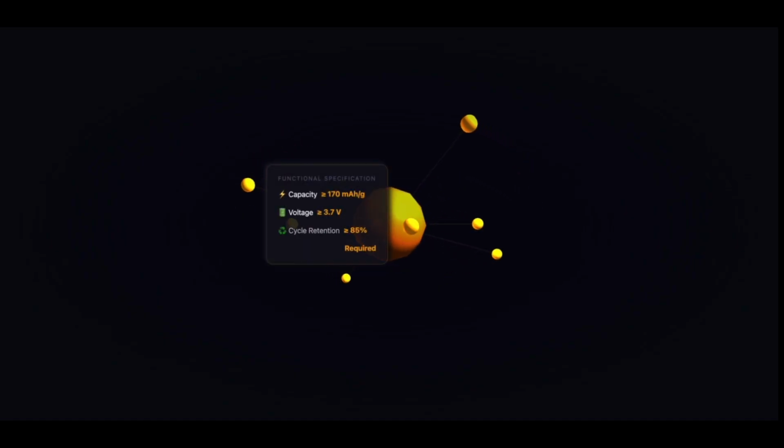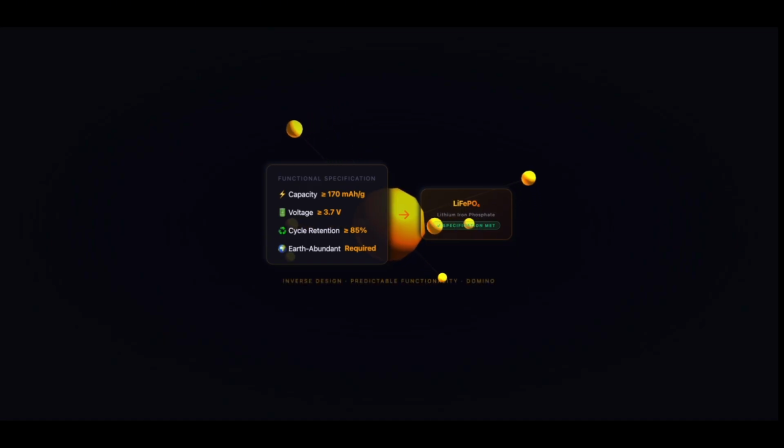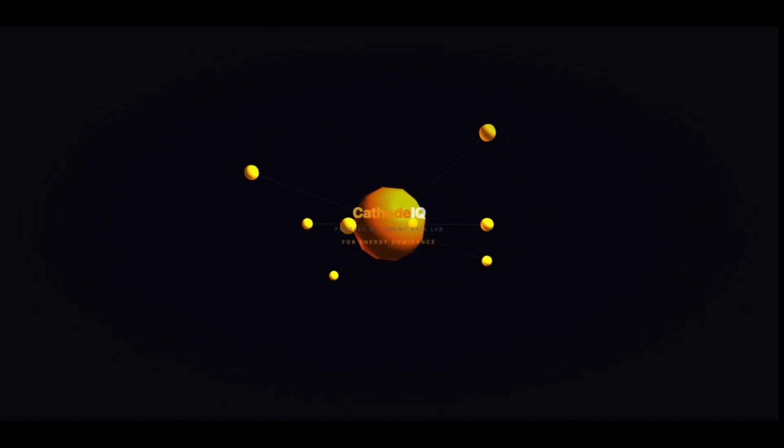Not finding materials that happen to work, but specifying the outcome first and letting AI design backward to the material that delivers it. That capability, inverse design with guaranteed explainable predictions, is possible with Domino.